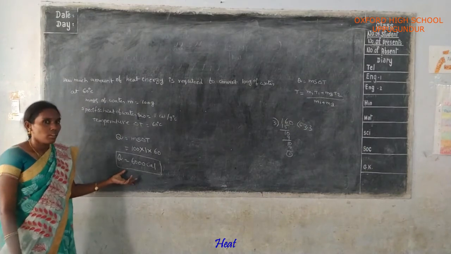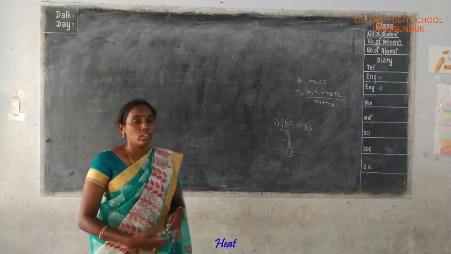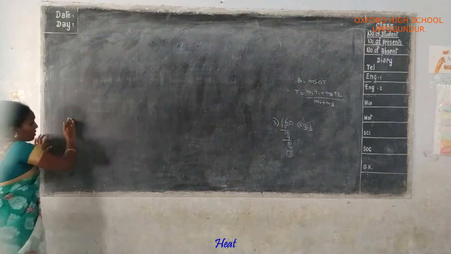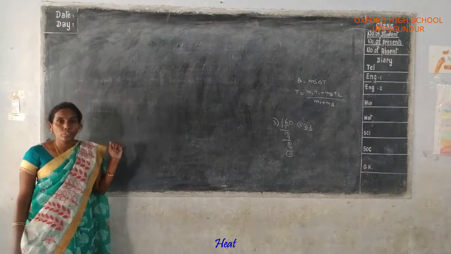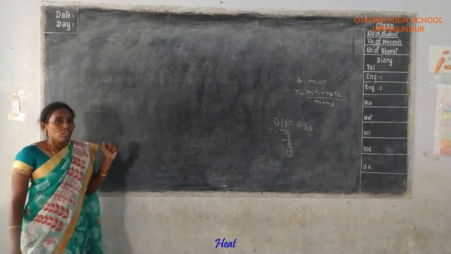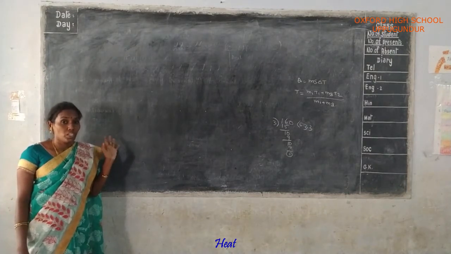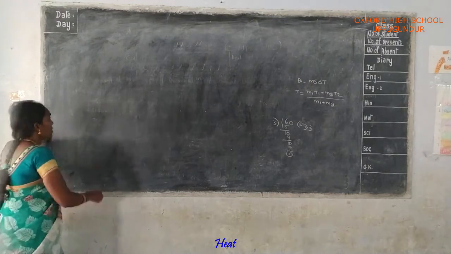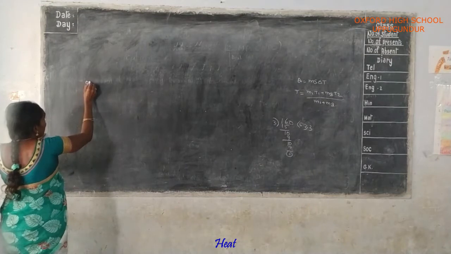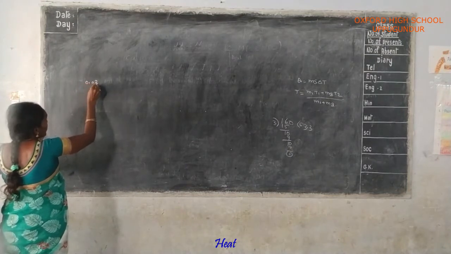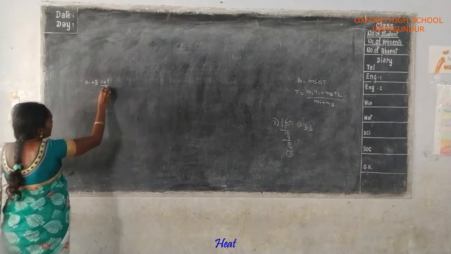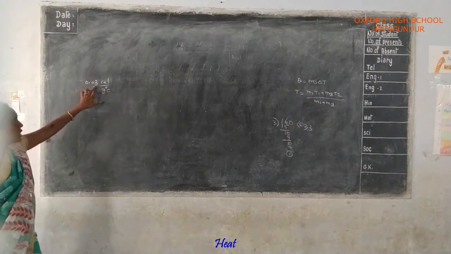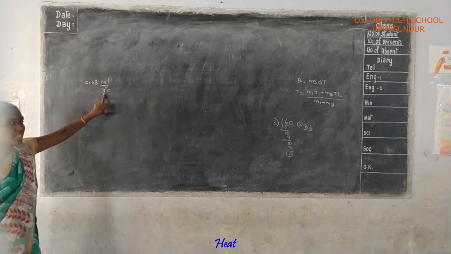Okay na, amma? Conversion of CGS unit and SI unit, amma. Here we know already the specific heat of mercury, specific heat of lead. Here, the specific heat of lead is 0.03 Cal per gram degree centigrade.